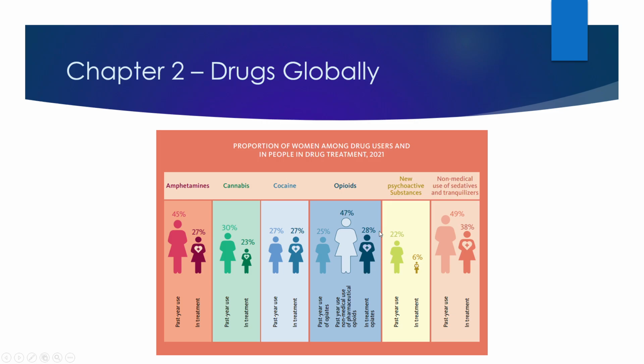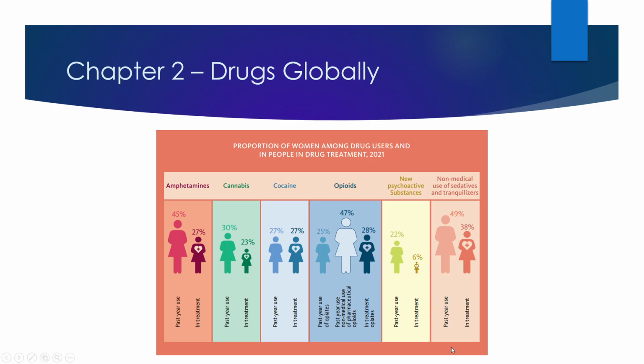But let's get back to the treatment issue. Only 28% of people getting treatment for opioids are women. Only 6% for the new stuff. So it's mostly guys who are getting treated. It seems like the guys are more likely to be trying new drugs and getting hooked on those drugs and needing treatment for those, because men are 94% of those getting treated.